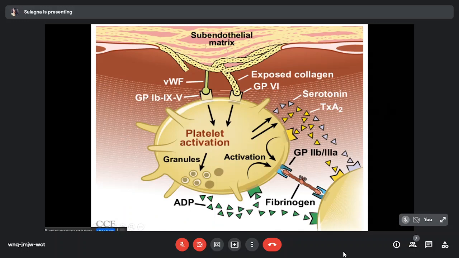So in this picture, you can see this is the GP1b, 9 and 5 complex. It binds with the von Willebrand factor, which finally binds with the subendothelial matrix. And this is the glycoprotein 2b3a complex, which binds with the fibrinogen, and this fibrinogen forms a bridge between the two adjacent platelets and forms the platelet aggregate. Any abnormality in this complex causes Glanzmann thrombasthenia, and abnormality in the GP1b-9-5 complex causes Bernard-Soulier syndrome, which I will discuss later.